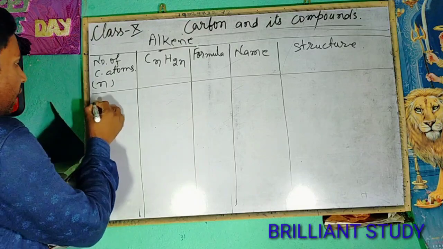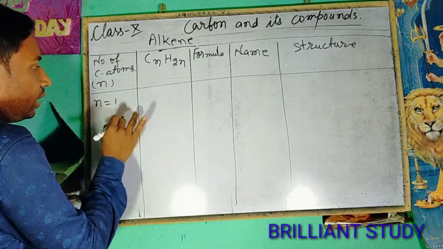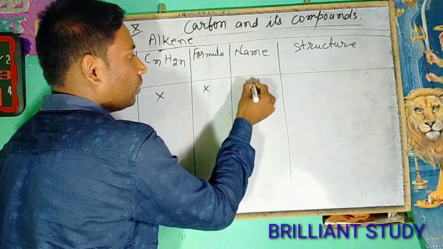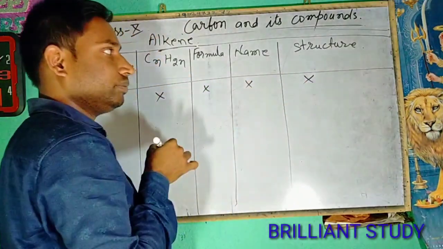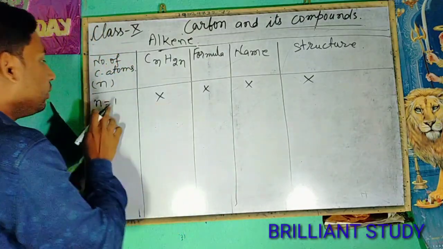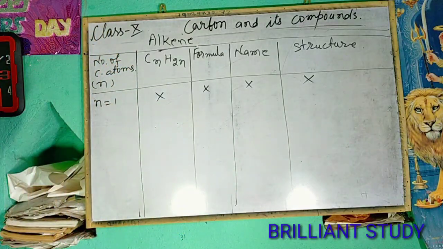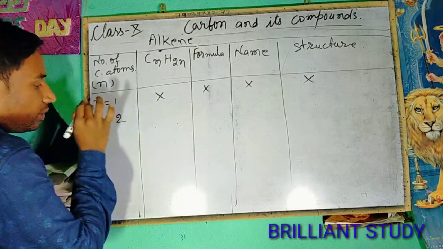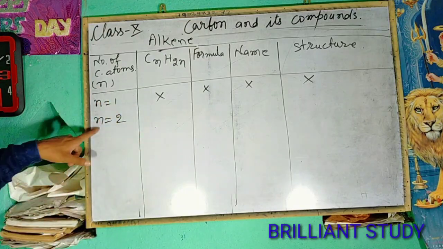As I have discussed, if n equals 1, there will be no organic compound for 1. So we will start with carbon number 2.